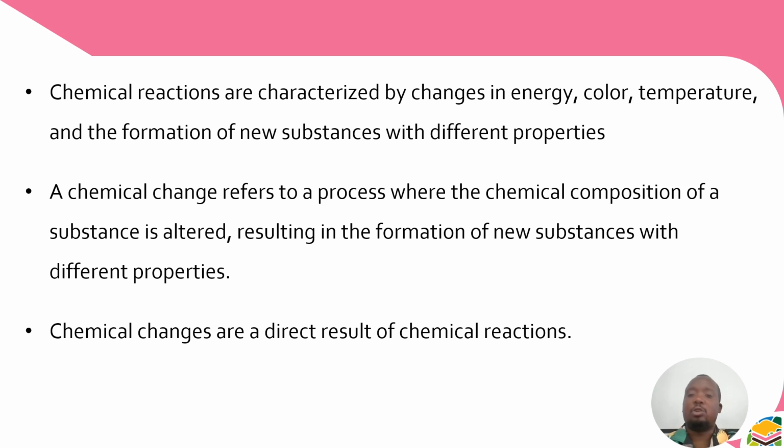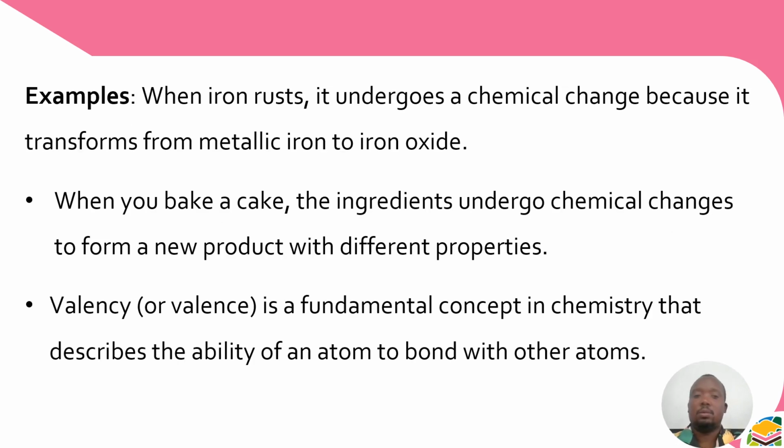And if you compare the properties of the reactants and products, they are not the same, a sign that there is indeed the formation of a new substance. Therefore, chemical changes are a direct result of chemical reactions.